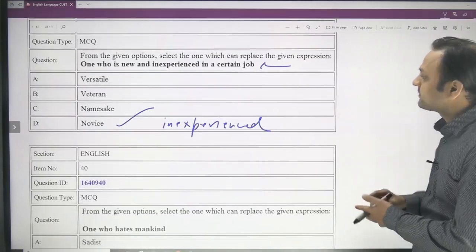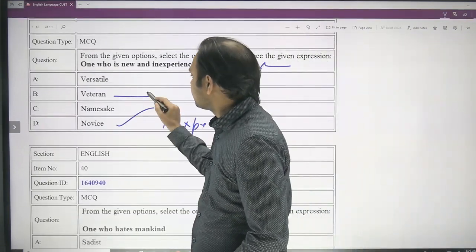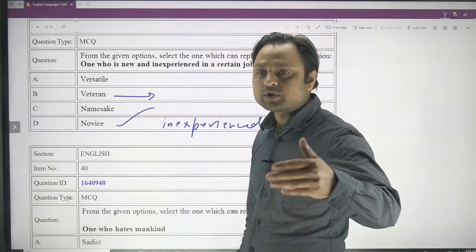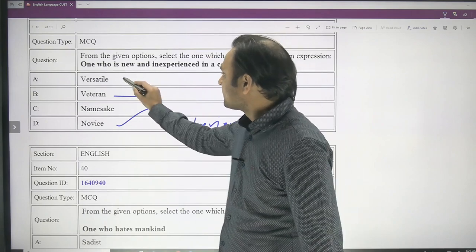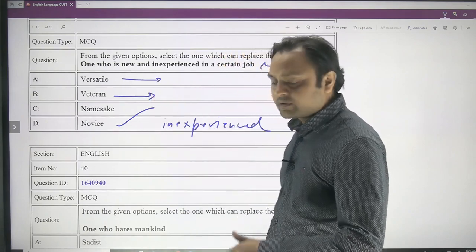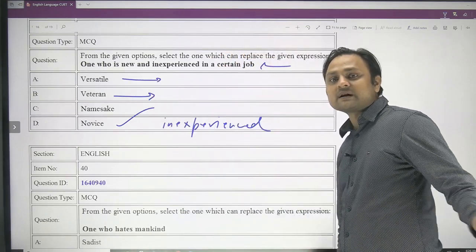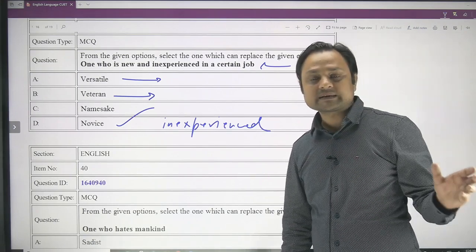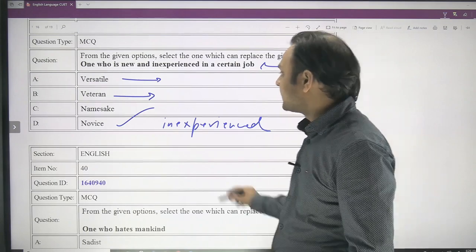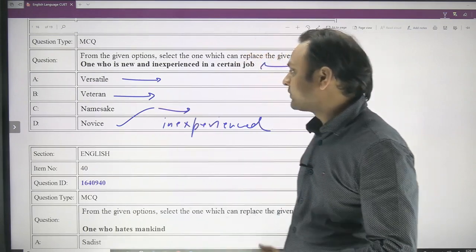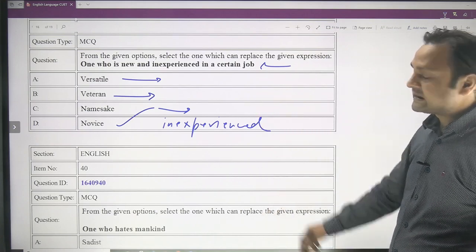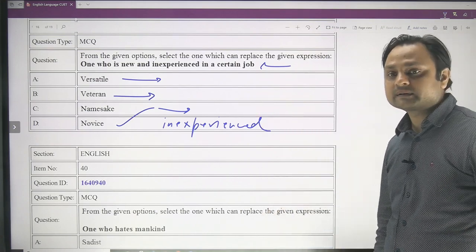Veteran is old in that field. Veteran is one who has been a part of that field for a while. It is like an old and seasoned person of that field. Versatile is like being good at many things, many forms of art. So a singer can sing many kinds of songs. That means he's a very versatile singer. And namesake is like only for name, only to say, not in reality. So in Hindi we call it कहने के लिए. So that is namesake.